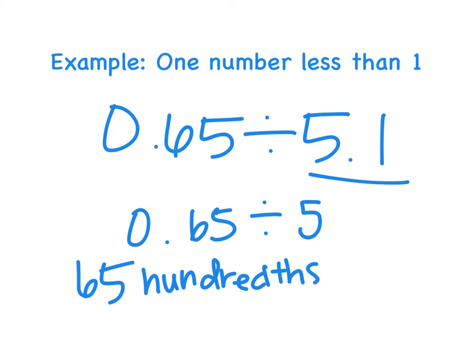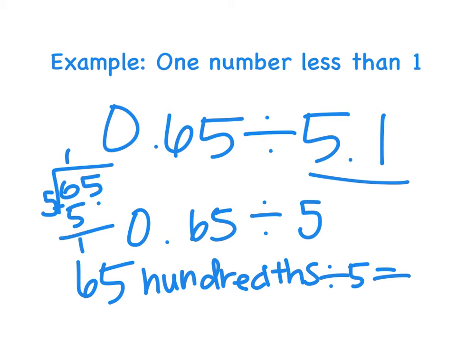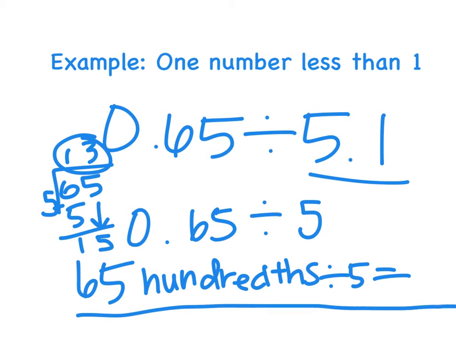So 65 hundredths divided by 5, well, 65 divided by 5, 5 goes into 6 one time, with 1 left over, and 5 goes into 15 3 times, which means that 5 goes into 65 13 times. So 65 hundredths divided by 5 would be 13 hundredths.